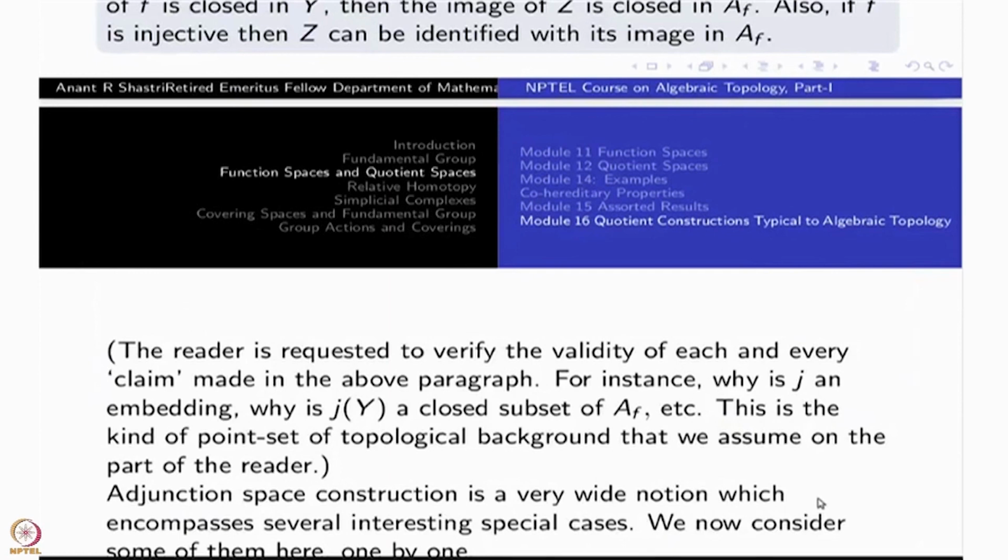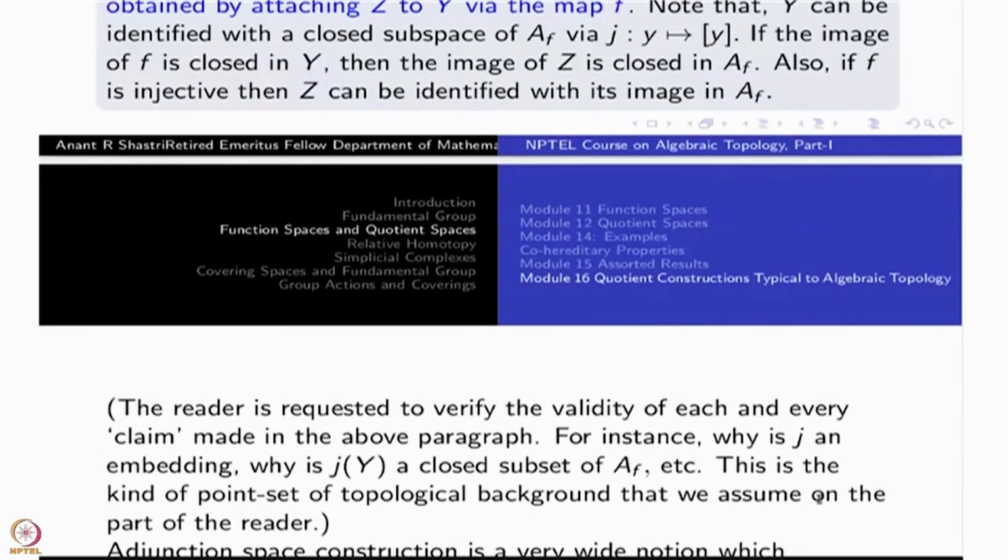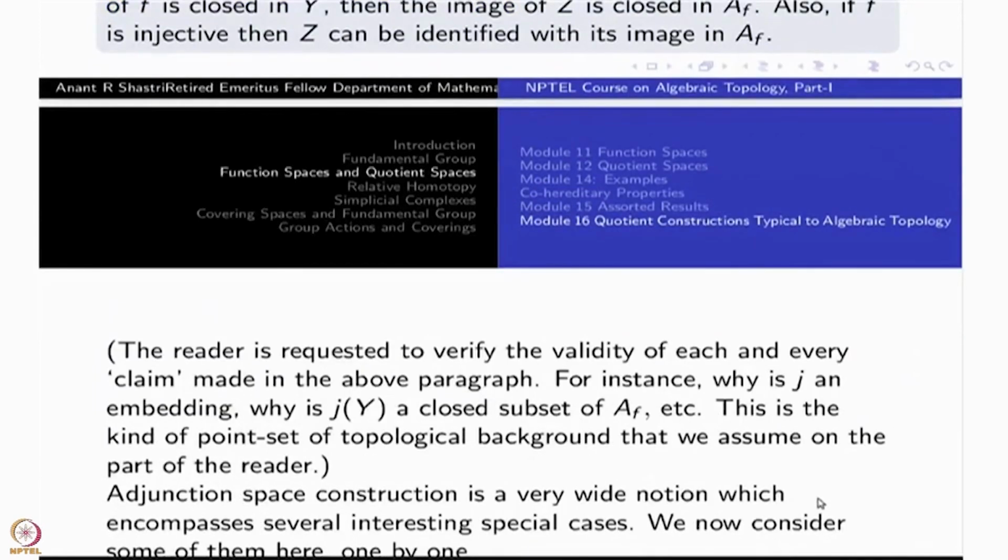The reader is requested to verify the validity of each and every claim made in the above paragraph. You have to see everything, closed subspace and so on. For instance, why is j an embedding? Why is j(Y) a closed subspace of A_f, etc.? Be sure that you have verified all these yourself.